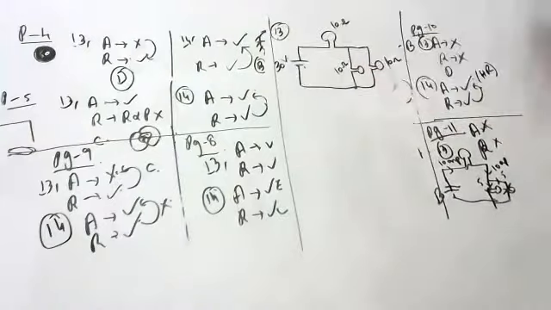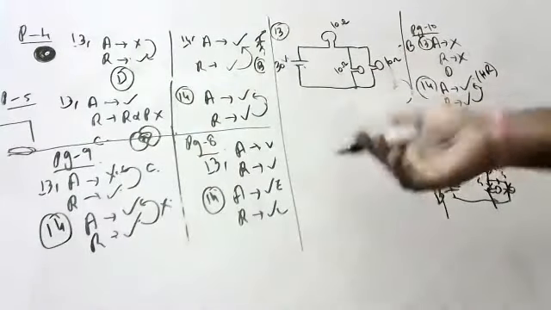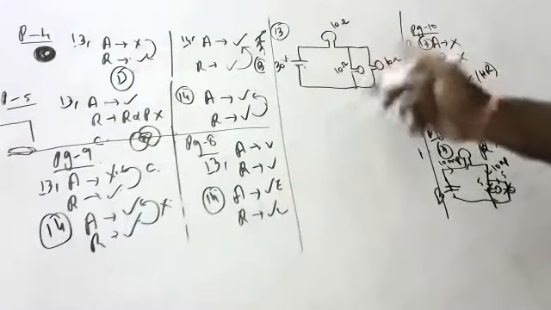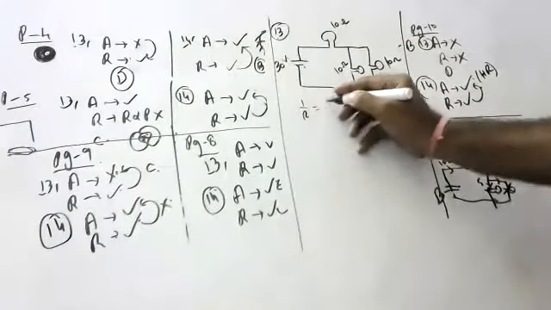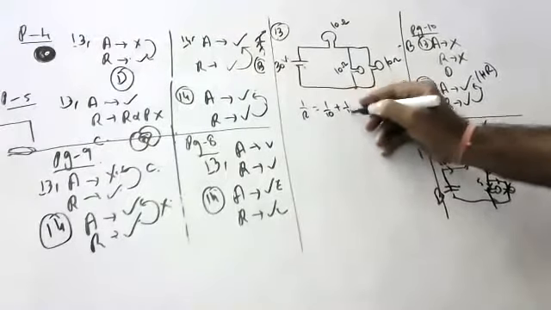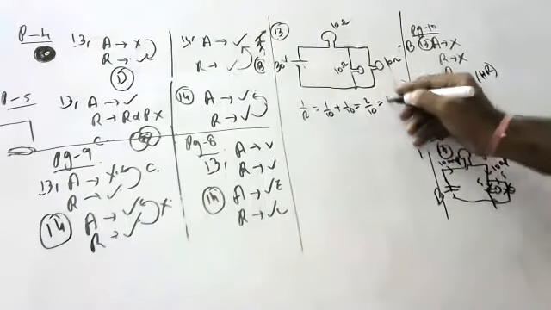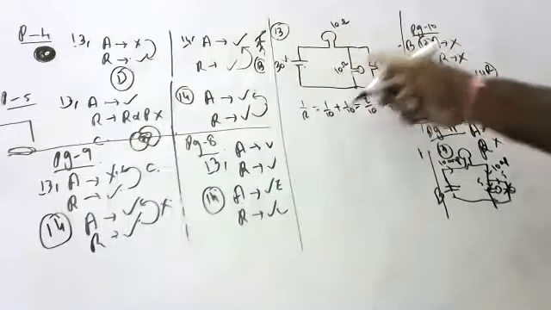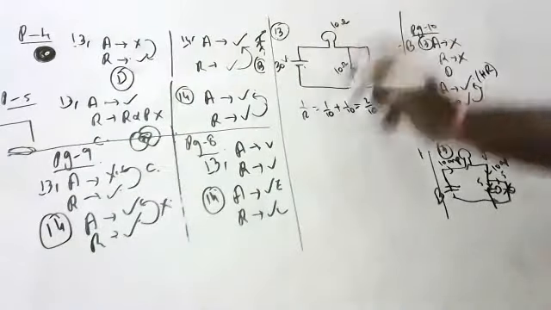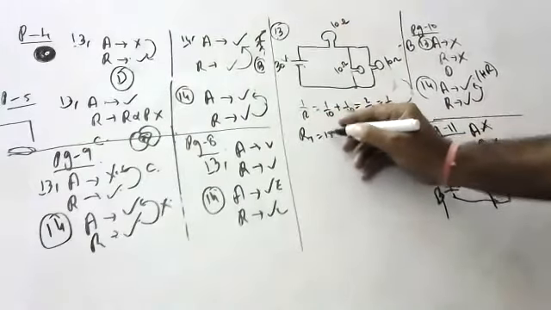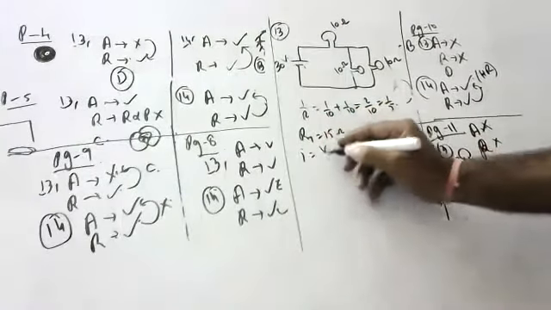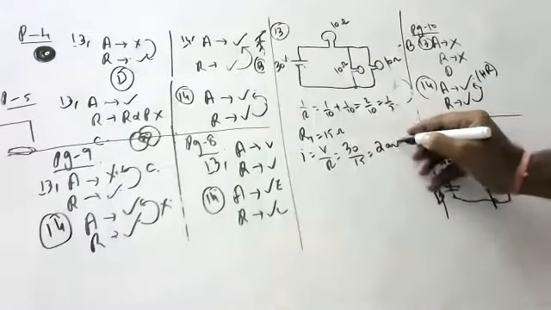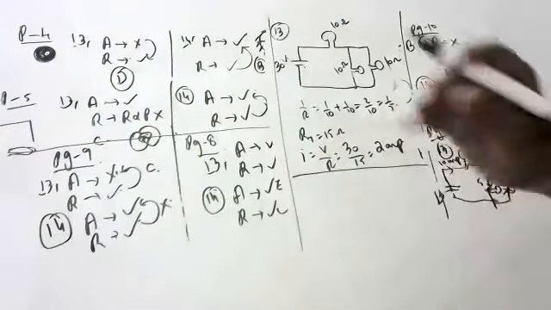These two are in parallel, children. 1/R equals 1/10 plus 1/10, which is 2/10, that is 1/5. So this total is 5 ohms. 5 plus 10 is 15 ohms. Current is I equals V by R, 30 by 15, 2 amperes. 2 amperes should come.